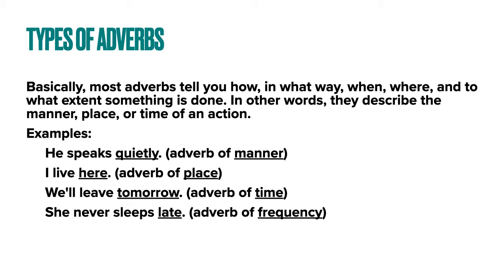We will leave tomorrow. Tomorrow is an adverb which shows the time. When will we leave? We will leave tomorrow. So the answer we get when we ask when to the verb is the adverb of time. She never sleeps late. Late is an adverb of frequency. And other words like occasionally, rarely, how frequently something happens. The words which show how frequently something happens are called adverbs of frequency.